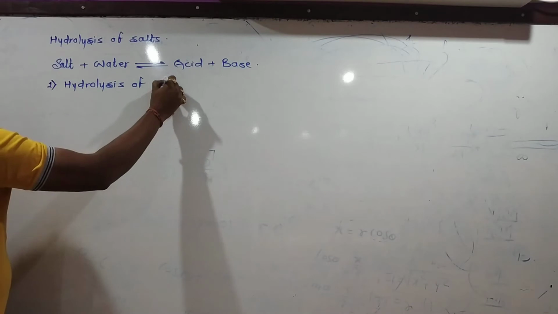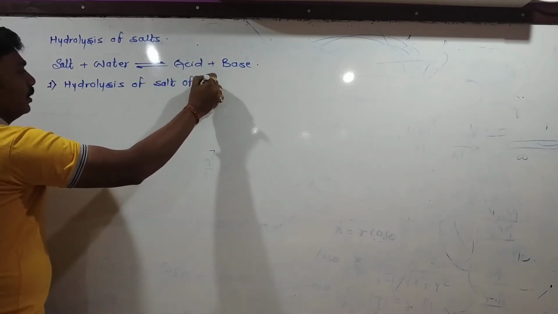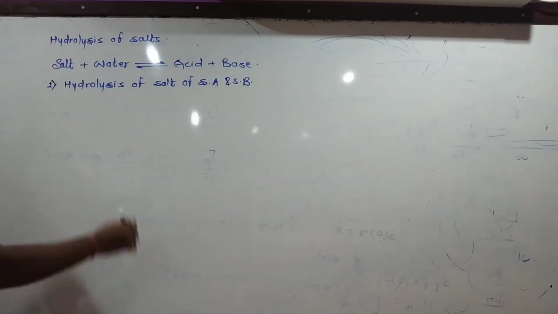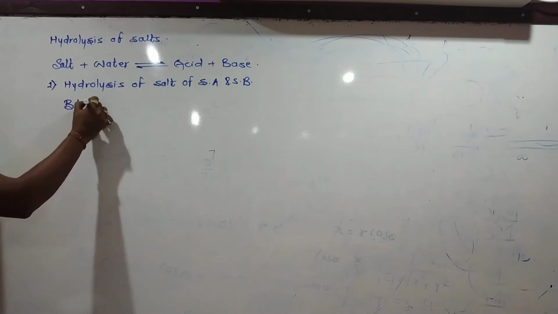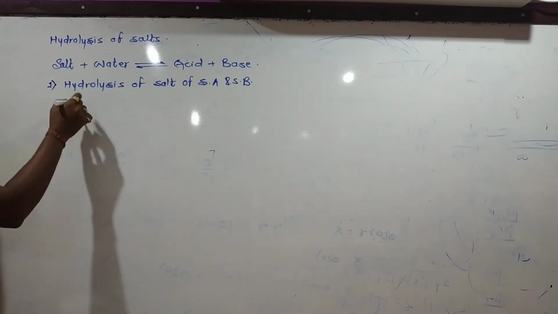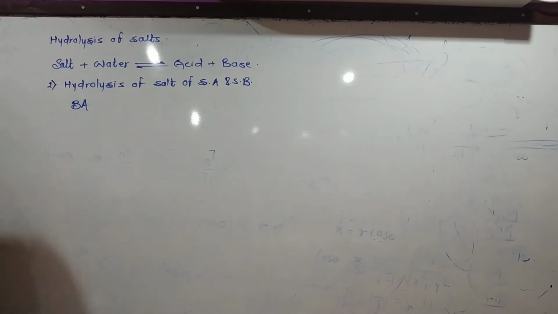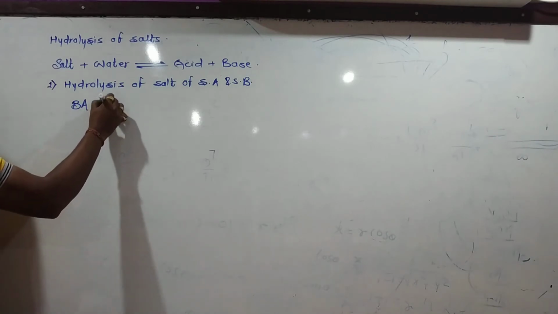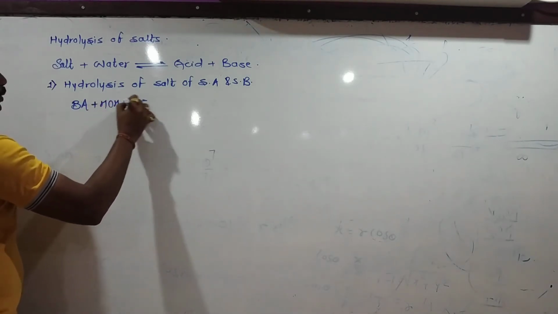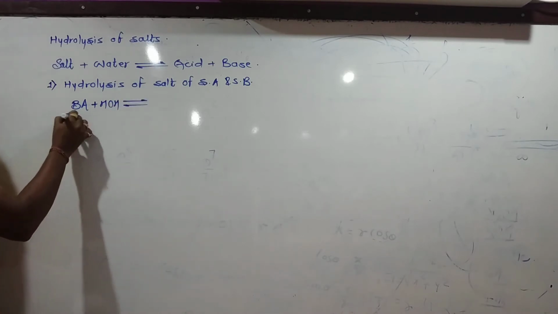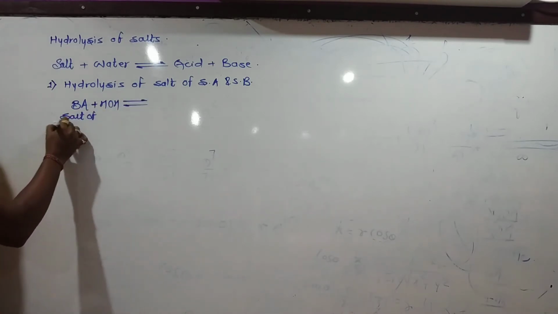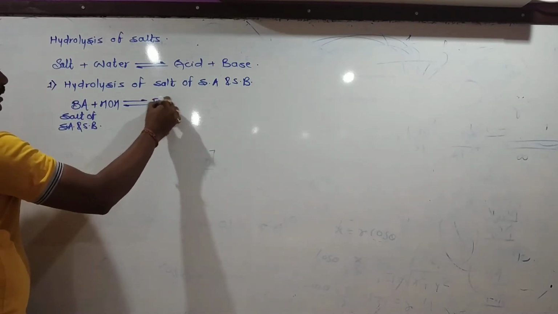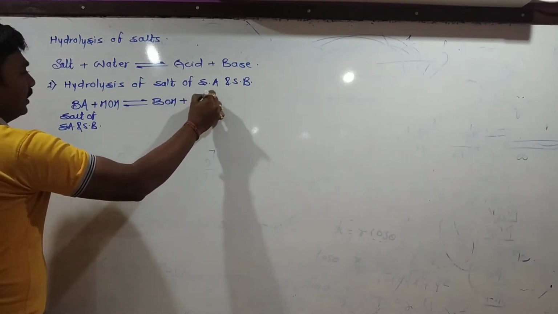Let us consider the hydrolysis of a salt of strong acid and strong base. If BA is the salt of strong acid and strong base, on reaction with water it will produce BOH and HA.